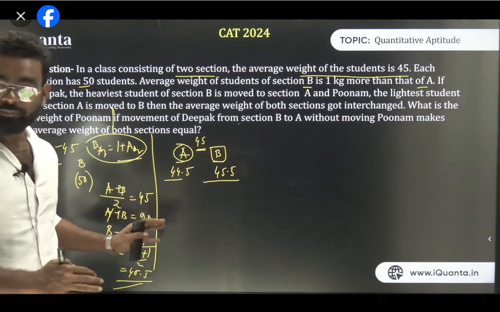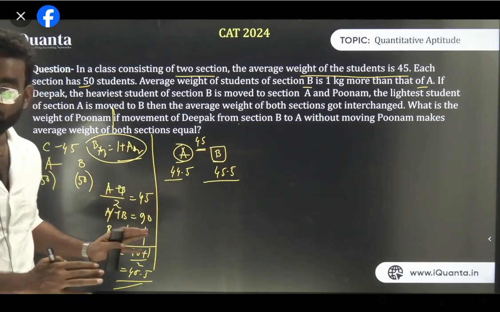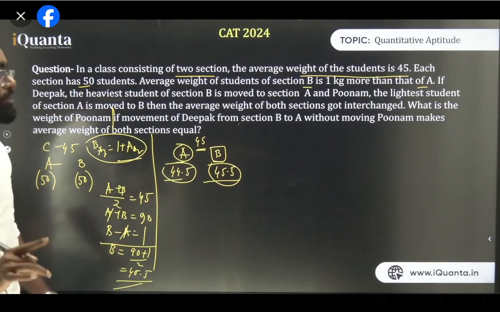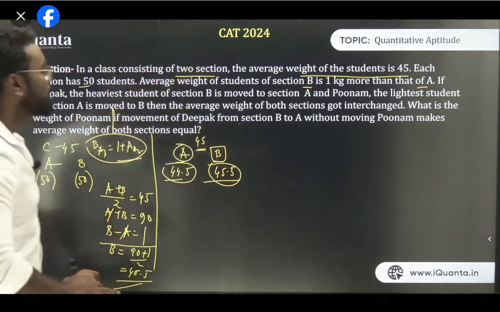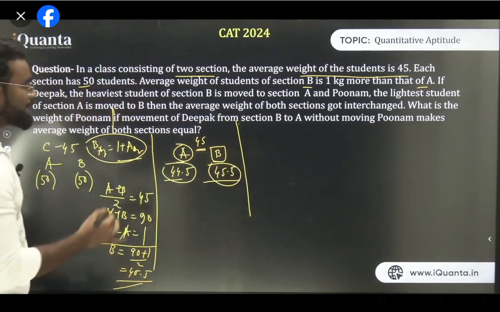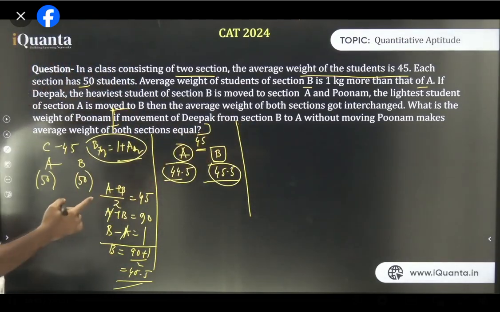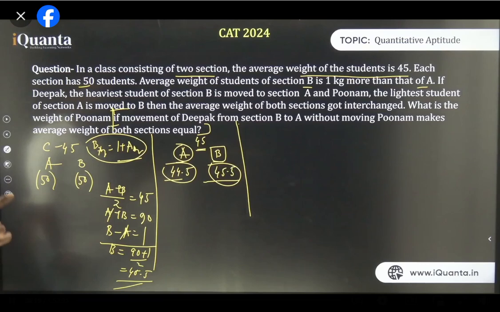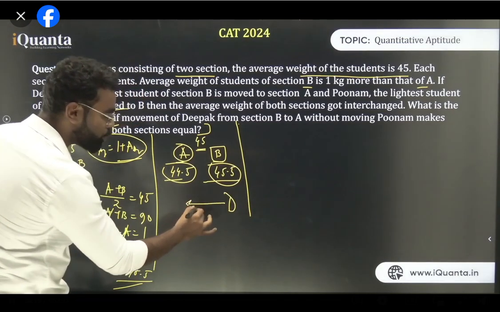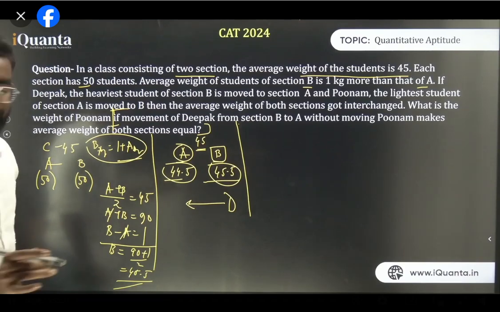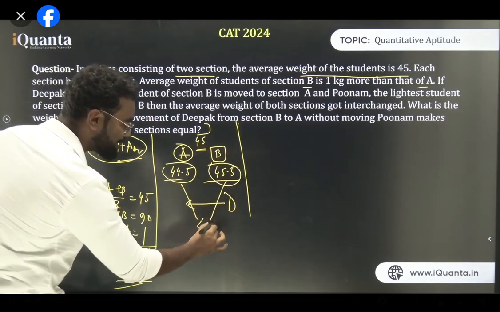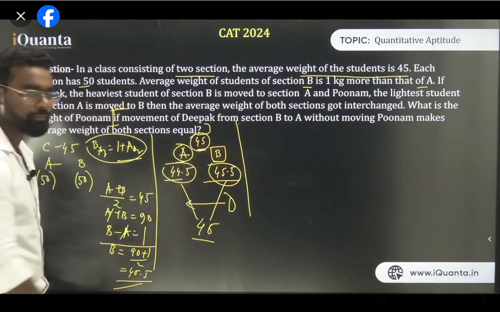But I am making it slow because you should understand everything, Rohit. So this is a very important thing. That's why I'm making it slow and I try to make everyone understand everything. So 44.5 and 45.5. Clear? Next is, the B is 1 kg more. So the next thing is, think about this segment only. If movement of Deepak from section B to section A without moving Poonam makes the average weight of both sections equal. That means if Deepak is going from this to this, only Deepak, I'm going for only Deepak. If Deepak is moving from this portion to this portion, the average weight of section A and B will be equal, and if they are equal, then the average weight has to be 45, because the class average is 45. Am I clear?